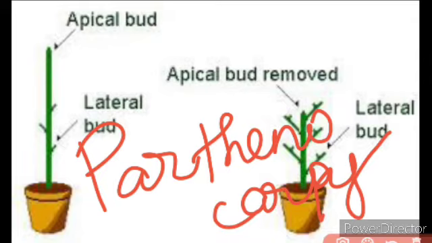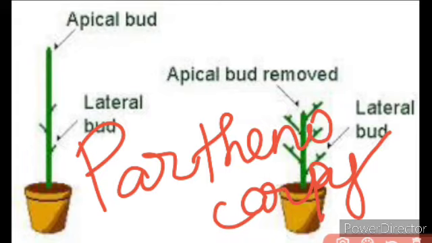And as examples, you can say watermelon, grapes, lime. You can see seedless watermelon, seedless grapes, and the lime, isn't it? So these auxins are responsible because they are induced by the external application, right?